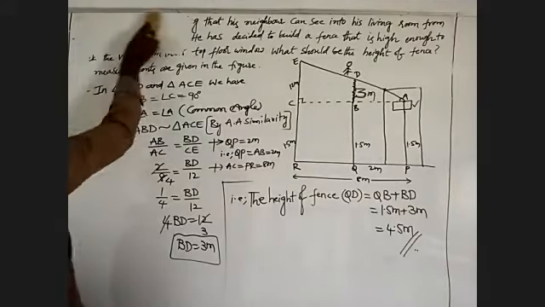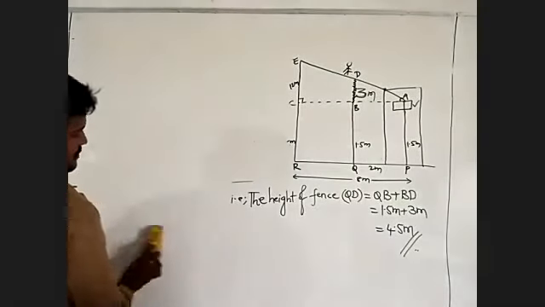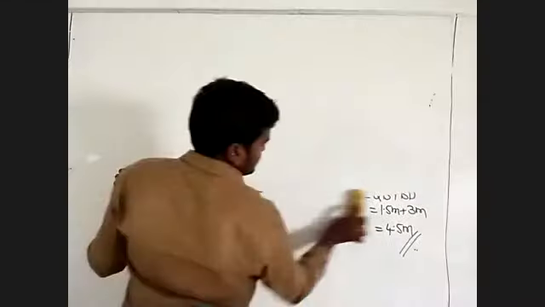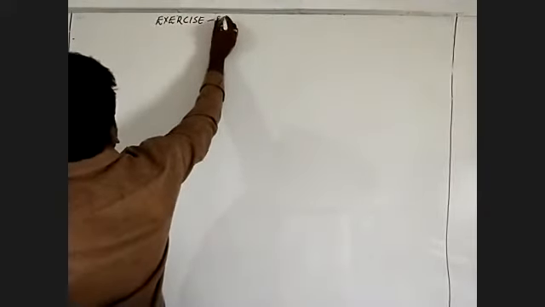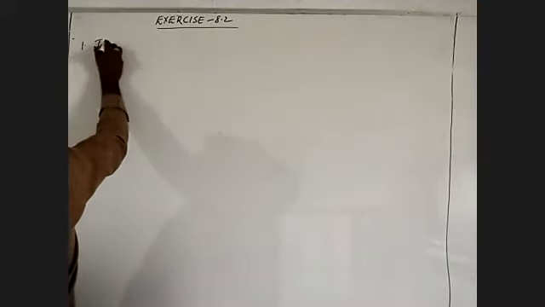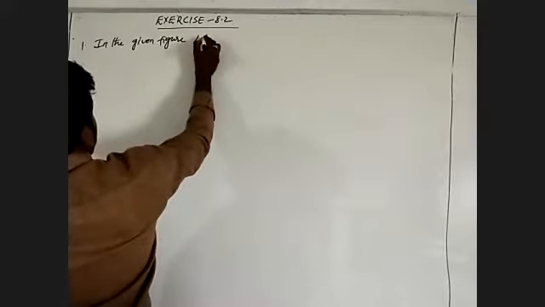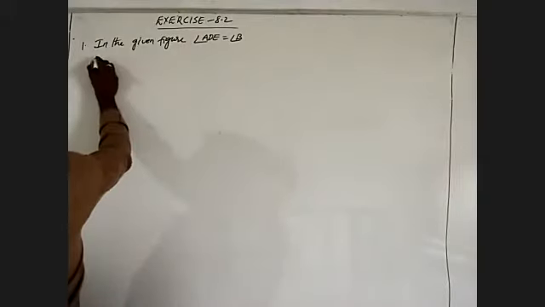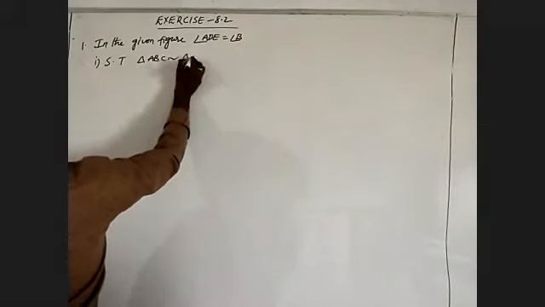Now I am going to Exercise 8.2. So 6.2, 8.2, the first one is: in the given figure, angle ADE is equal to angle B. Show that triangle ABC is similar to triangle ADE.